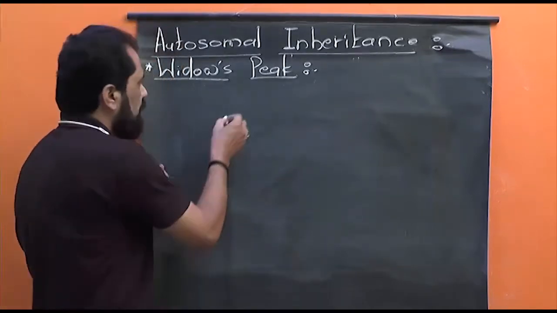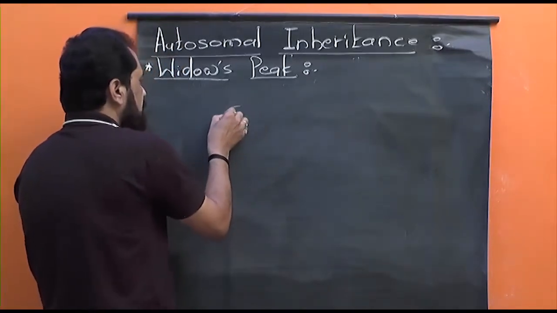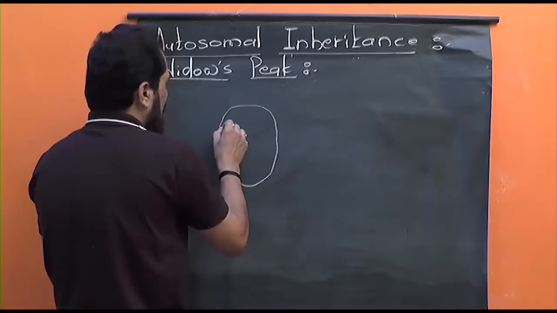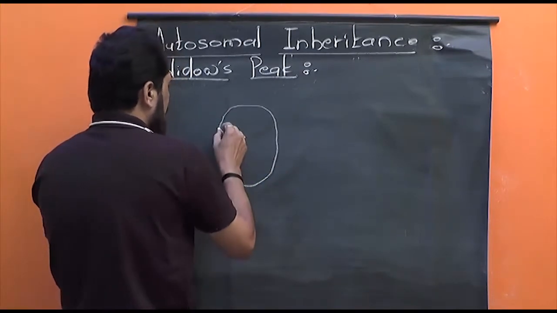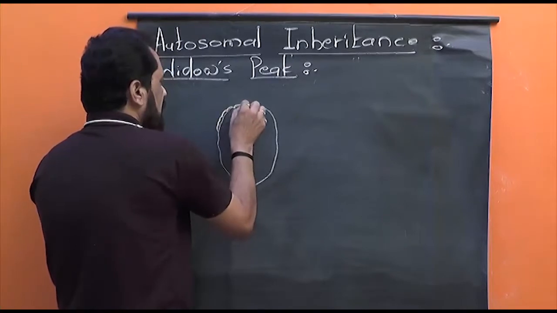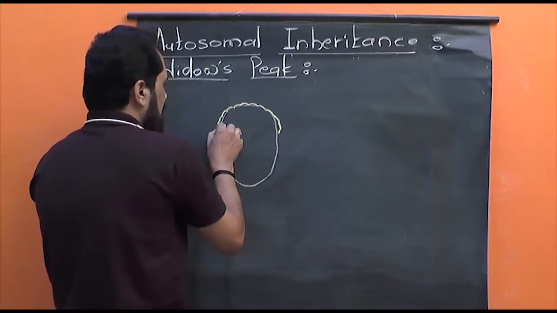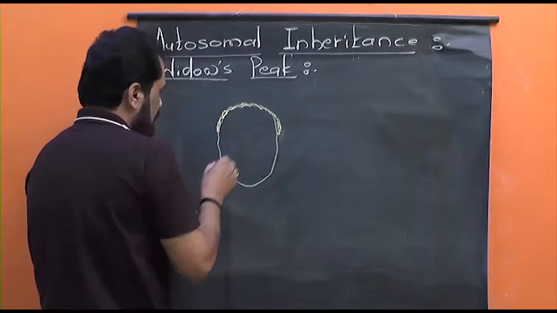Let me explain to you. Consider, here is a face of some individual. These are the hairs. Just consider, and here is the forehead.